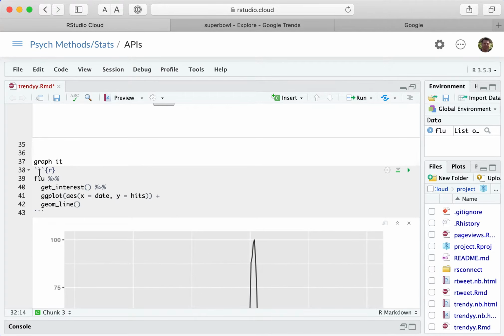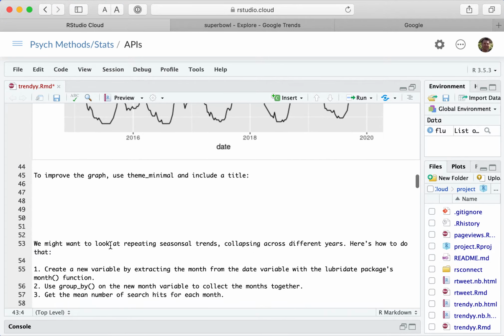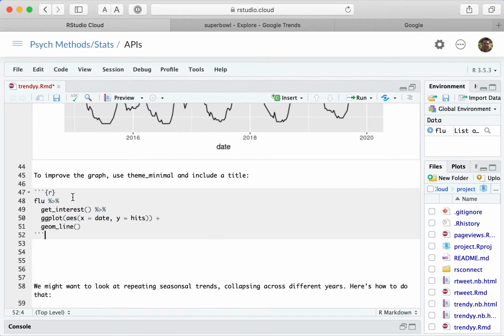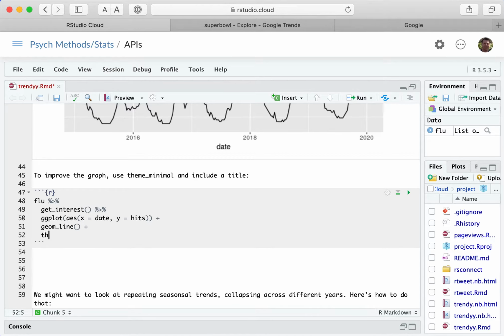So I'm just going to copy this and paste it down here. Then I'm going to add, making sure you use a plus sign, theme minimal.